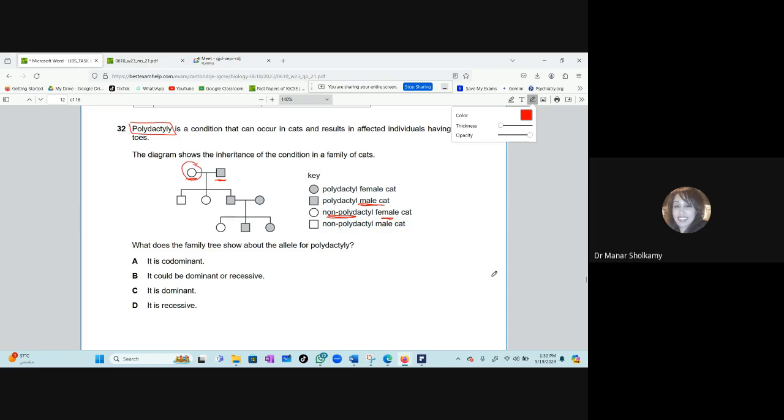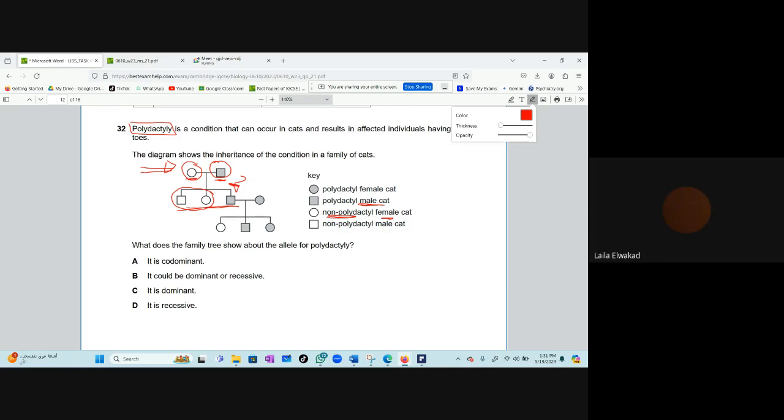Okay, pay attention. Look at the key always. Here you have a healthy female cat, and here a sick male cat. So this is a healthy mother and a father with more toes, and then they bred together and got children. 2 of them were healthy and 1 of them was sick. Before I continue, what does this tell you about the parents? Were they both heterozygous, or one of them heterozygous and the other homozygous recessive, or one of them homozygous dominant?